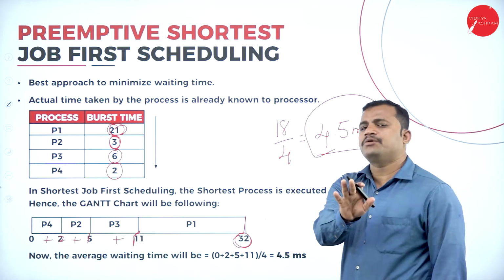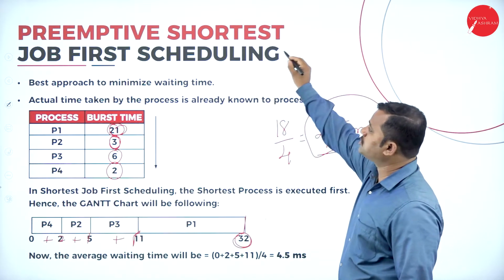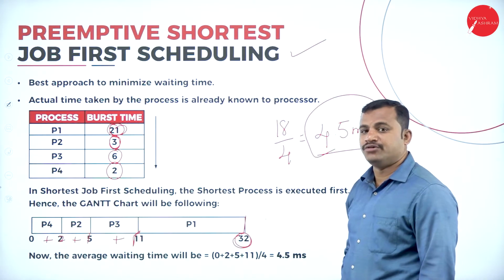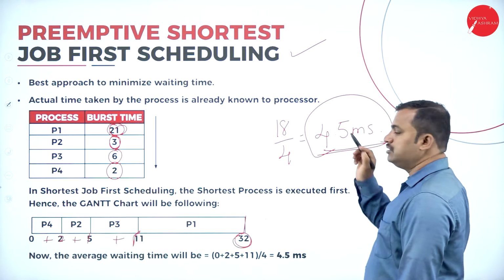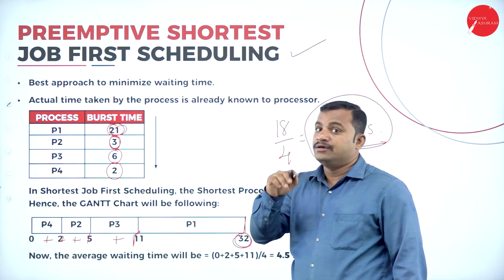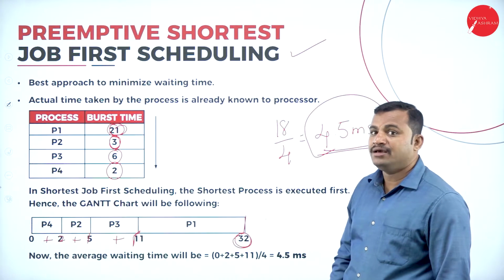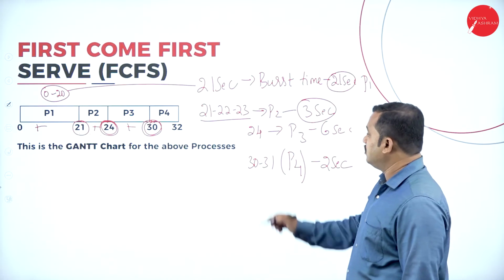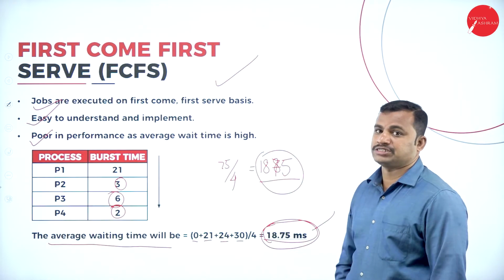For the same set of processes, if the CPU adopts this preemptive shortest job first scheduling algorithm, the average waiting time is 4.5 milliseconds. But if it had adopted the other one, first come first served, it would have taken 18.75 milliseconds.